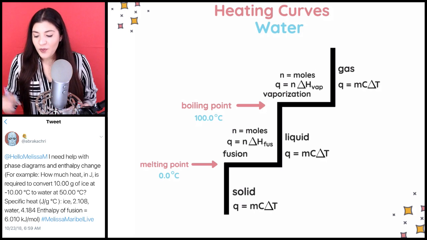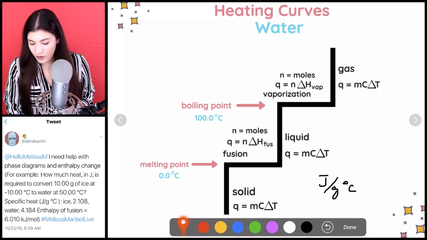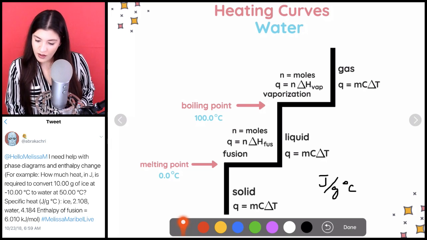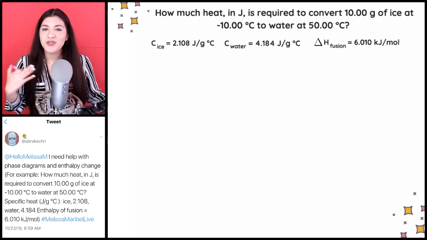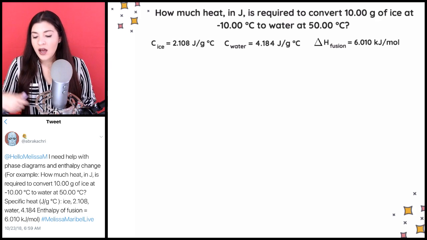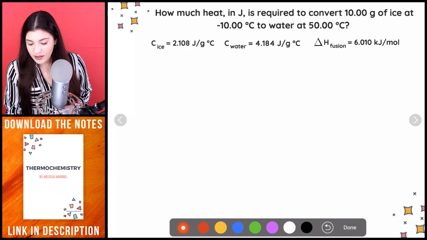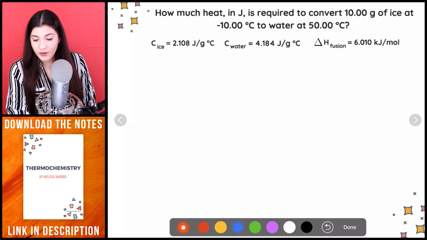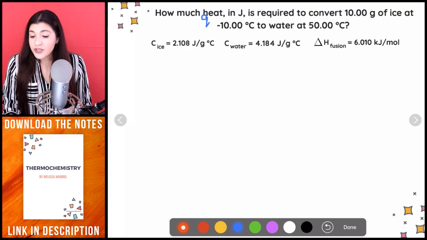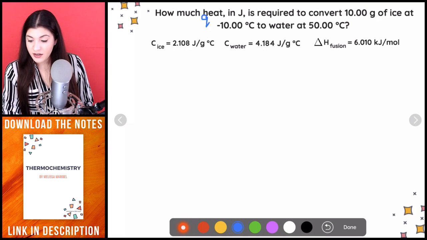Okay, so let's actually do one of these, now that we're seeing this. Before I even move on, I want to teach you guys how to do it. Let's apply this. It'll make so much more sense once we're actually building this all out. So let's say we had a question and it said, how much heat in joules, and remember heat just means Q, right? Heat just means Q. In joules is required to convert 10 grams of ice, and we know ice must be a solid, right? So our ice is a solid.